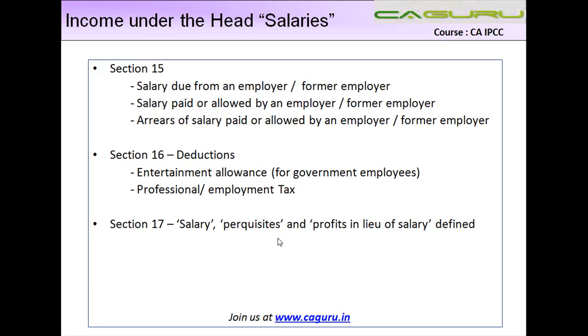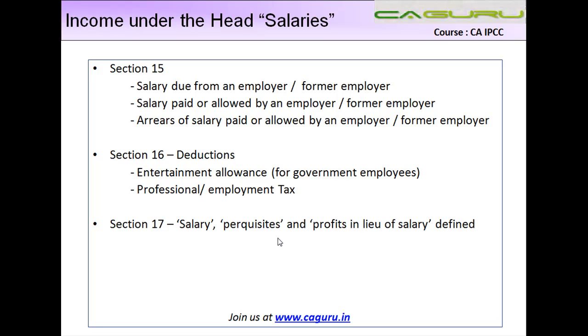But when I say what all do we study when we study the chapter of taxation of salaries, these are the 3 points that you keep in mind. These are the 3 sections which basically deal with all that you have to learn. And there are certain subsets of these, which are how you compute your salary on various items which an employer might provide to the employee, but that is something which is going to come as we move further. But as of now, just remember there are 3 particular sections which deal with salaries.